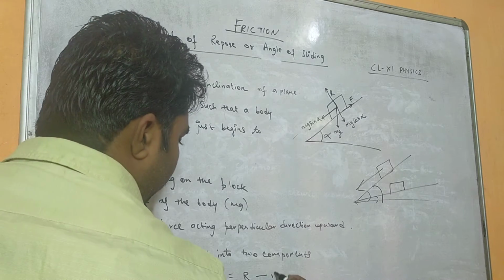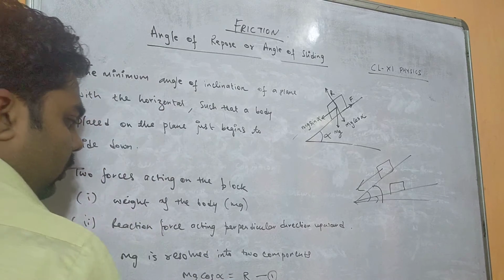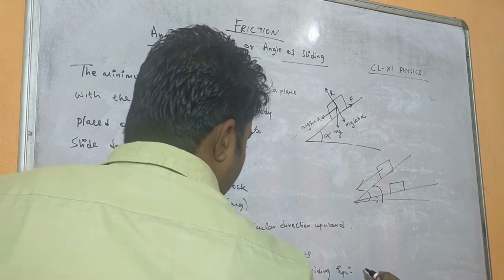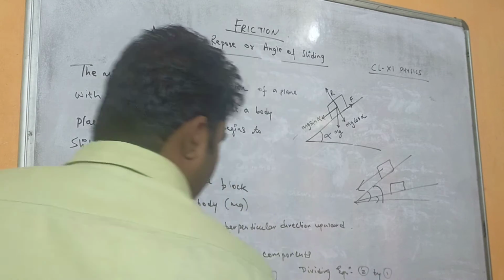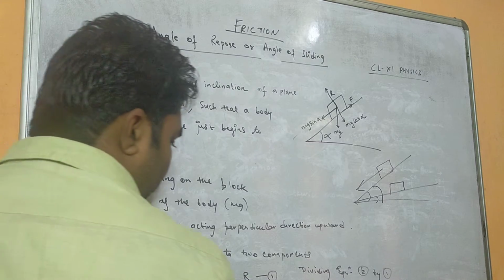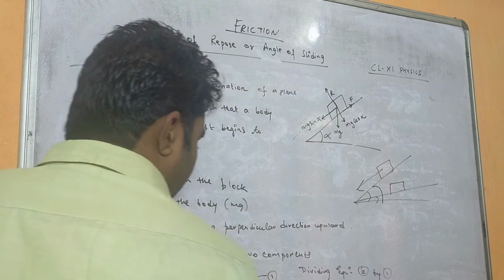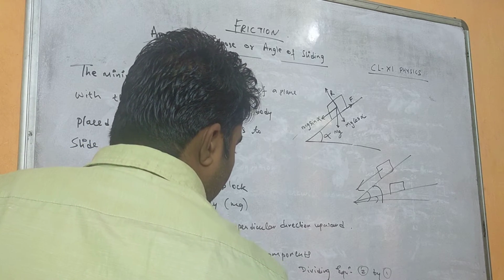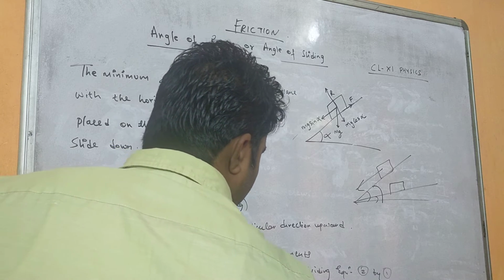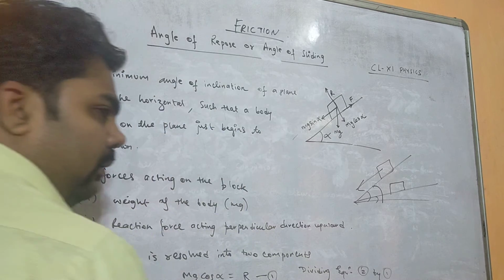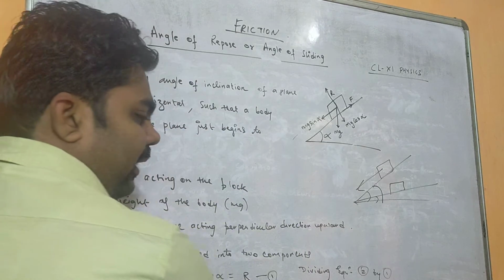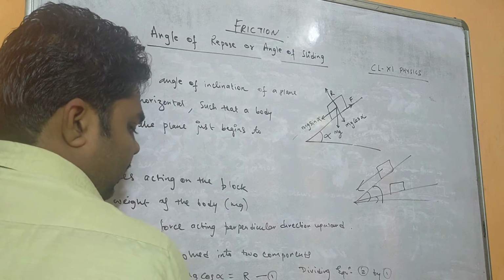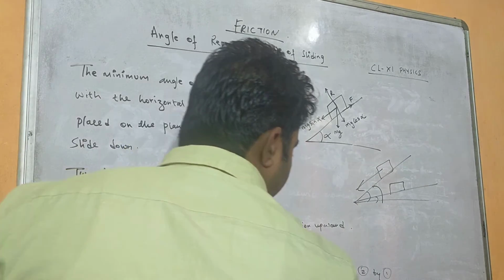If I consider these as equation number 1 and equation number 2, and divide equation 2 by 1, what will we get? mg sin alpha by mg cos alpha equals f by R. Doesn't matter whether you write it here or there, I just need to make tan alpha here, that's why I kept mg sin alpha divided by mg cos alpha, since f divided by R. So mg and mg will get cancelled.